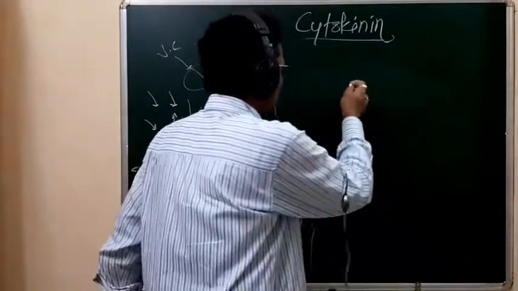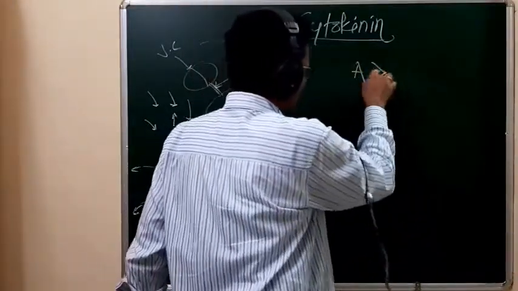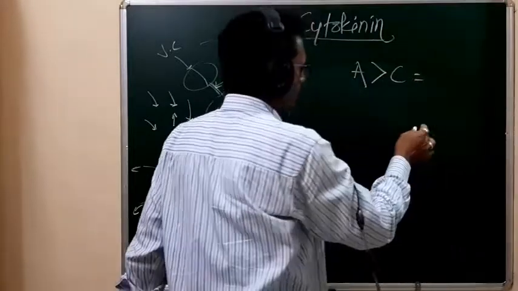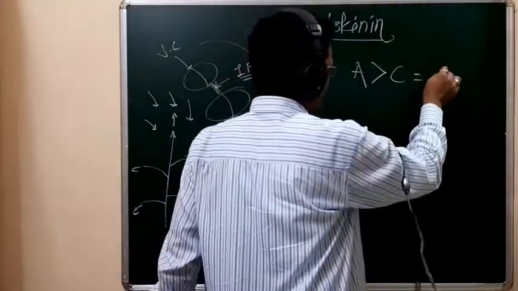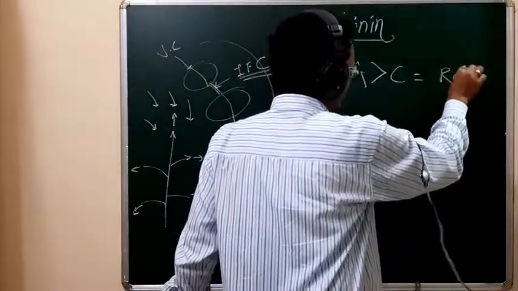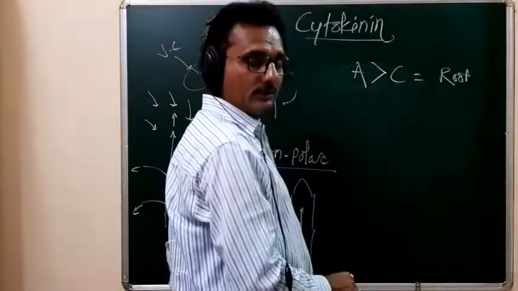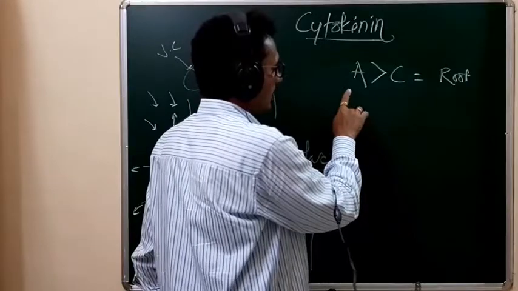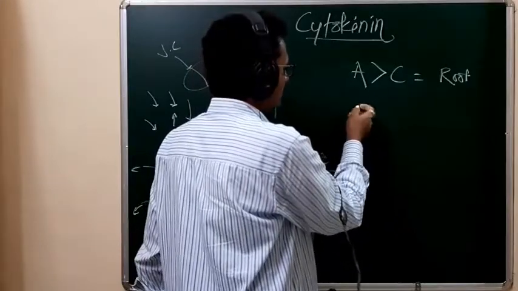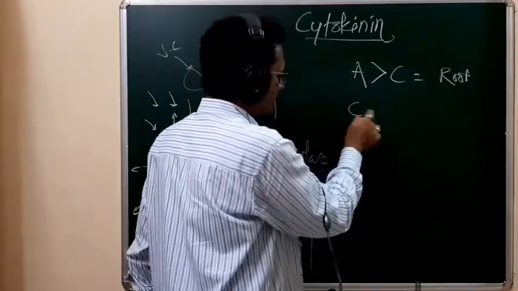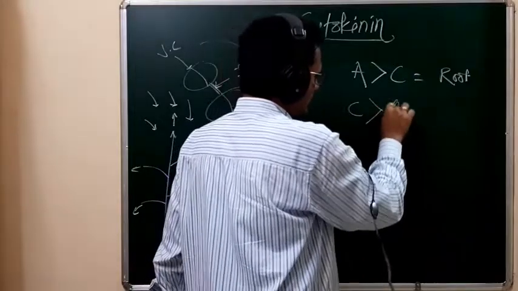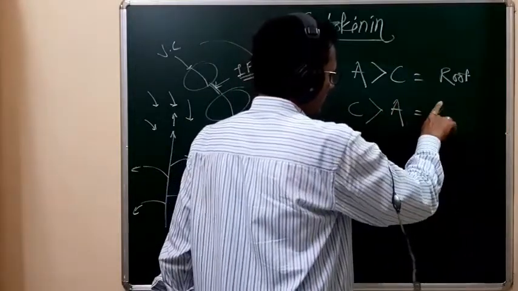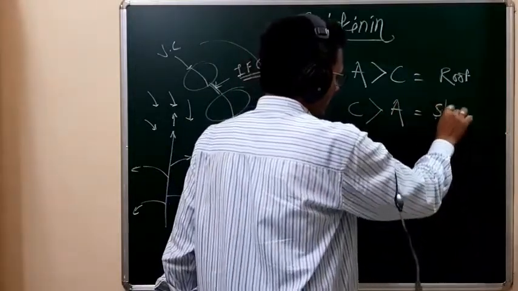Remember, students, when we increase the concentration of auxin relative to that of the cytokinin in the culture, it induces root formation. And when we do the reverse, meaning when we increase the concentration of cytokinin relative to that of the auxin, it induces shoot formation.